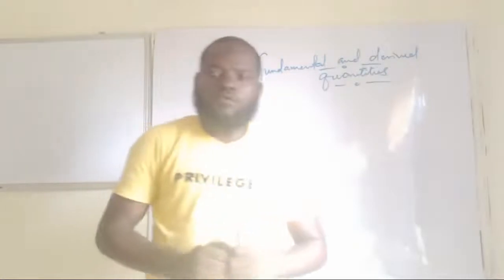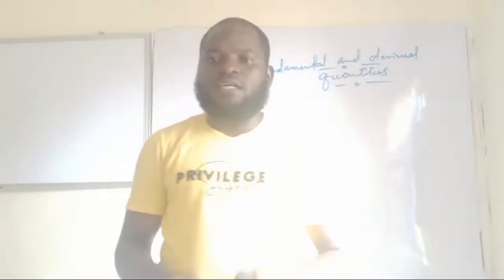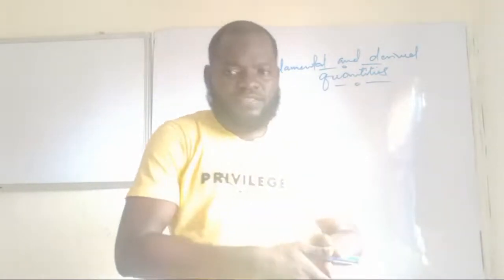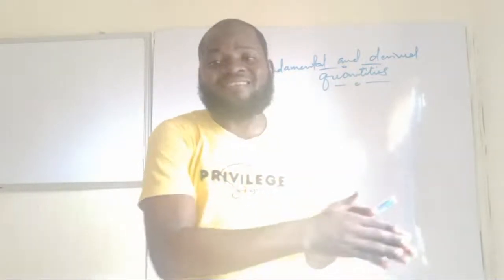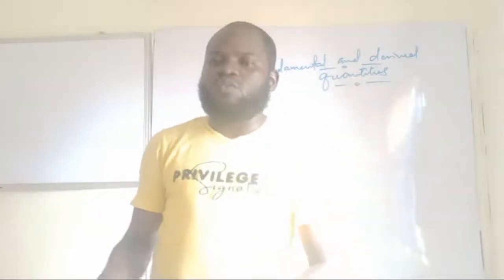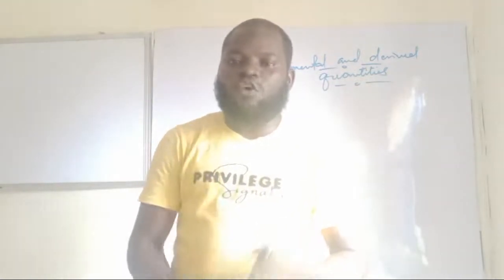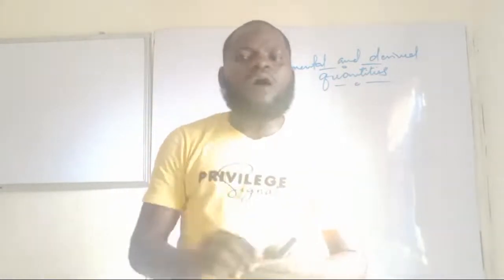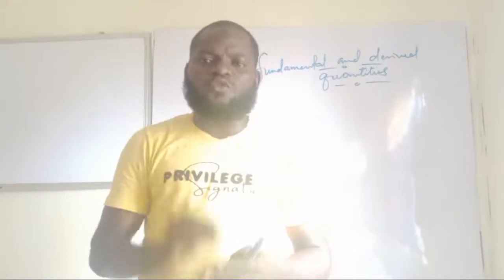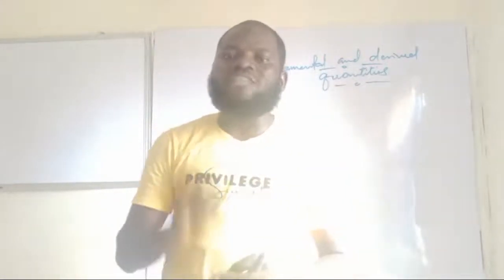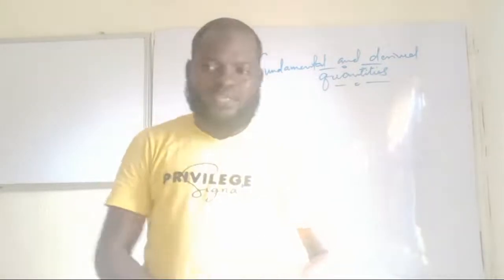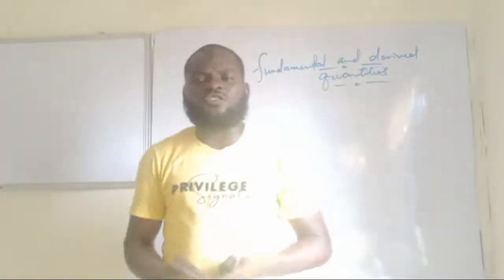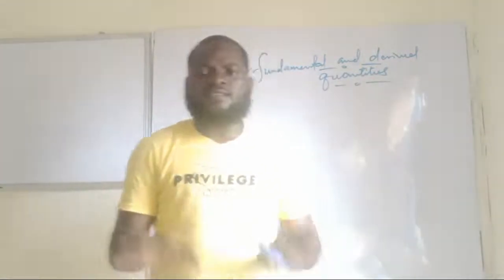So, welcome back, guys. We all understand that if WAEC is asking us about fundamental quantity and derived quantity, we can all answer questions as regards that now, because we already know examples of fundamental quantities and examples of derived quantities. Now we want to know the next thing that the examiner might be interested in when it comes to this topic, and that is the concept of dimension. You hardly scale through it. It's always in your first section. Are you getting it now? So how do we look for the dimension of a quantity? It's very simple, guys. Let's look at it.